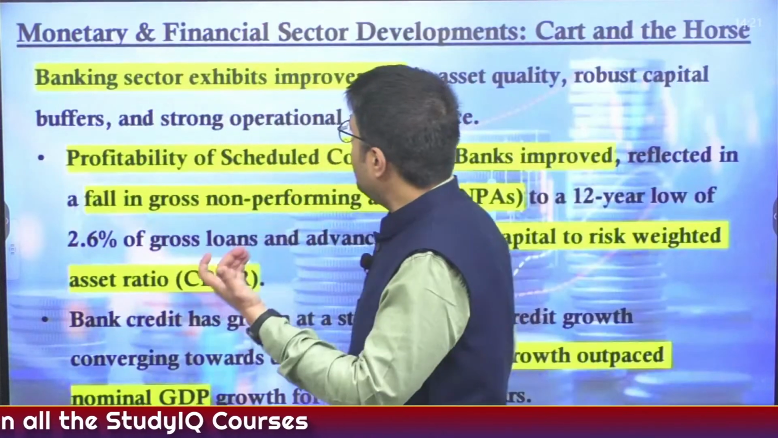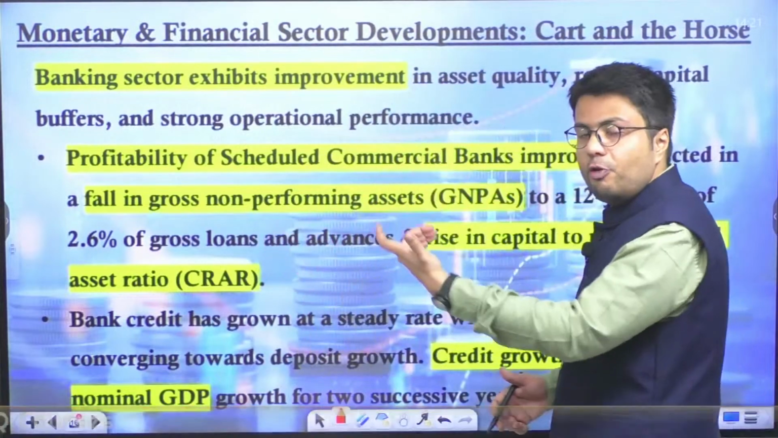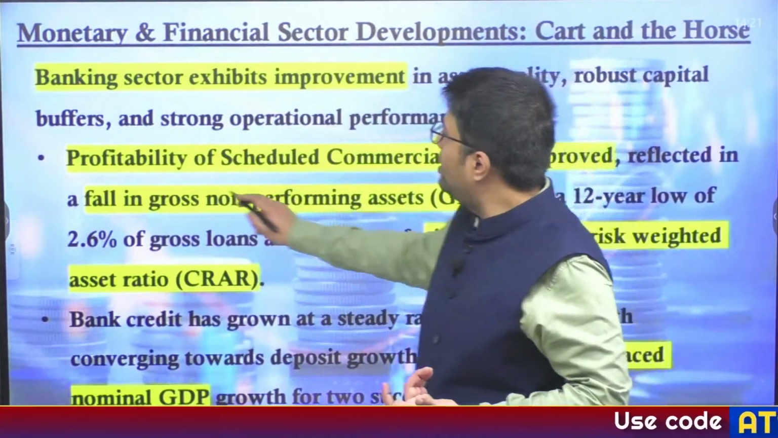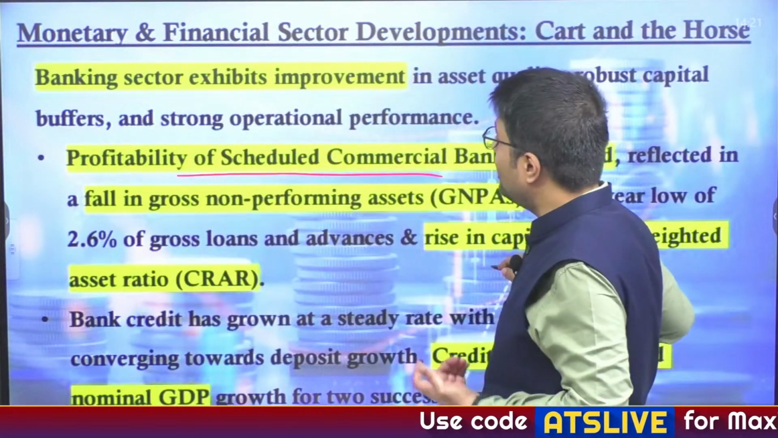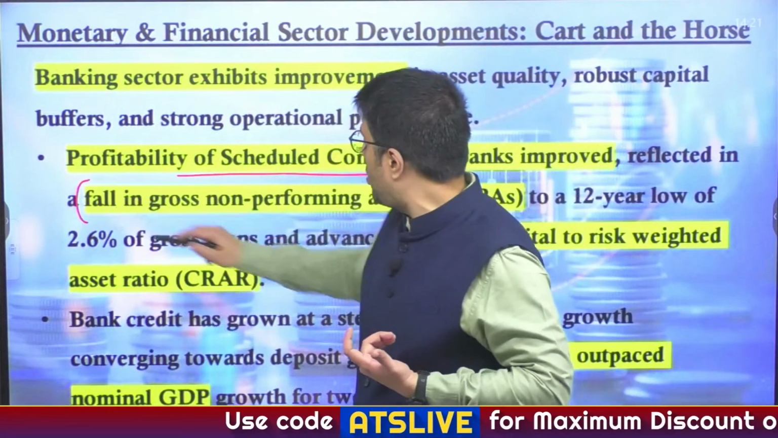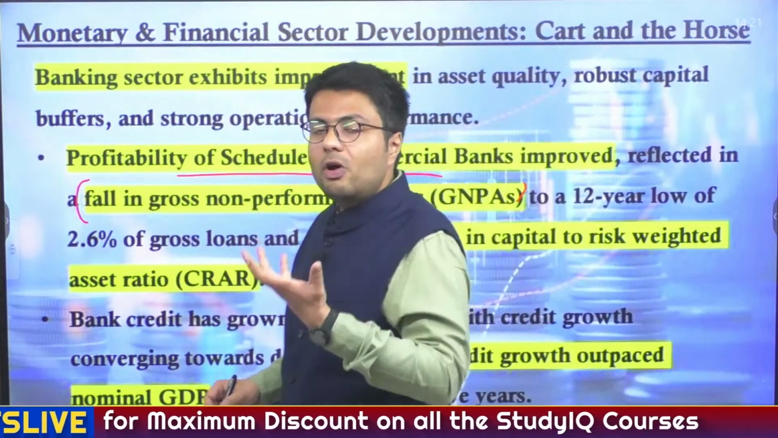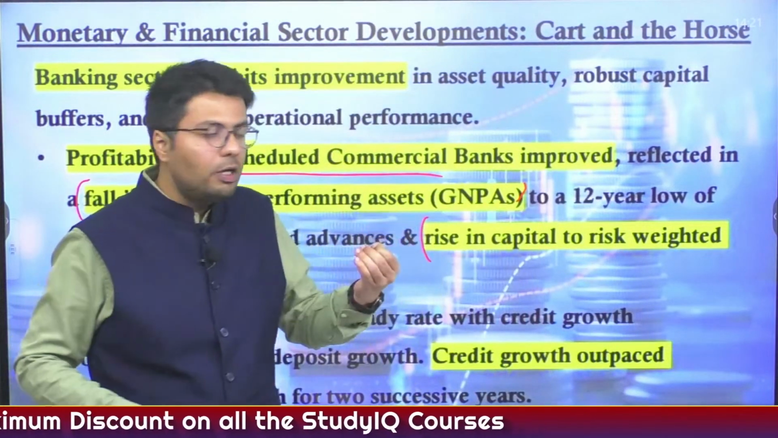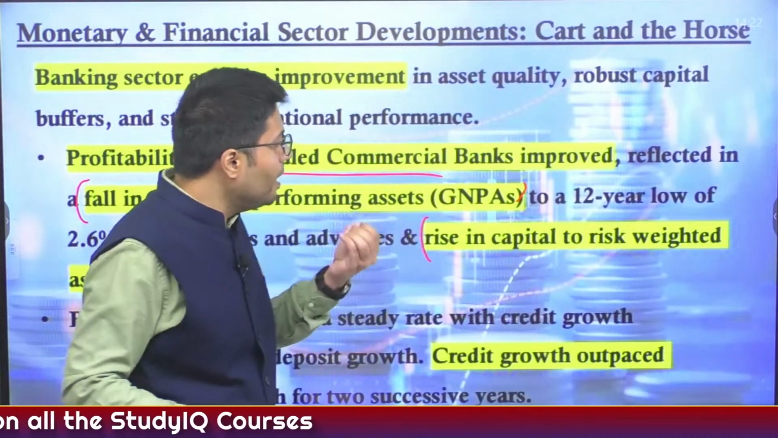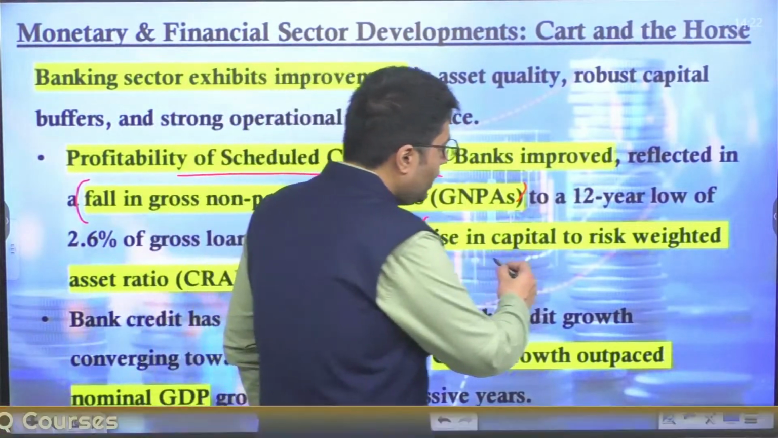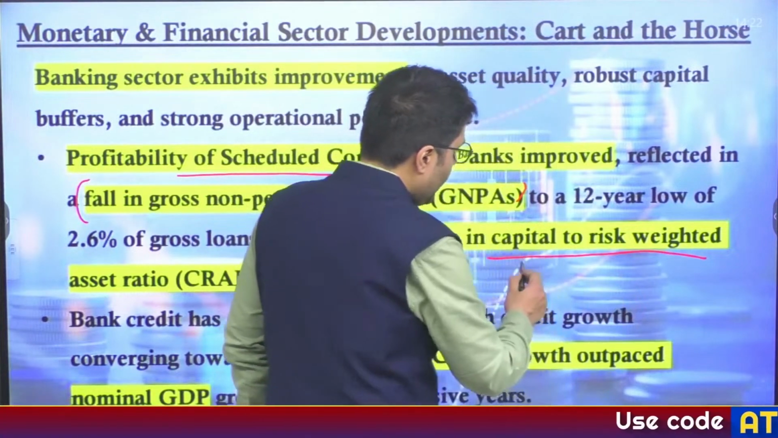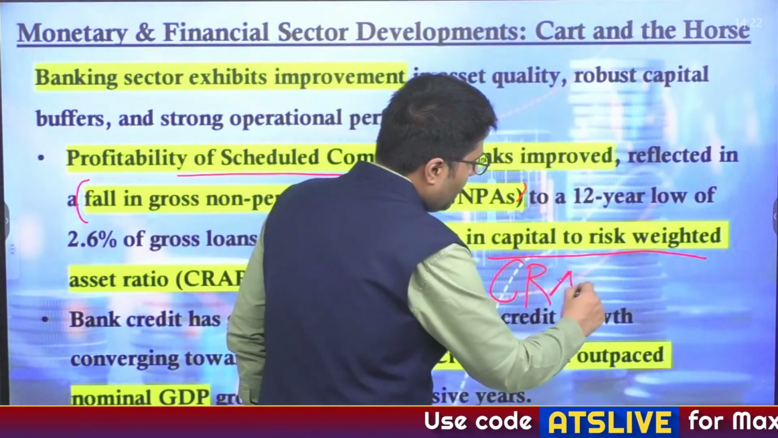Also, the bank sector has exhibited improvement, as I've already told you, and the profitability of scheduled commercial banks has increased because of the fall in gross NPAs. Because of this fall in gross NPAs, the banks have been able to strengthen their balance sheets by increasing provisioning into the capital to risk weighted asset ratio, also known as CRAR.